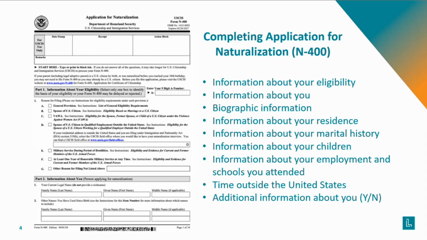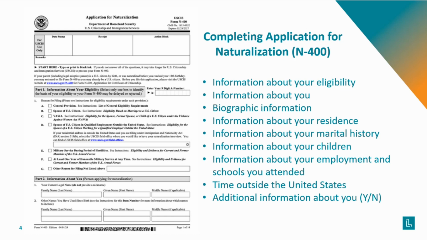Here we have a photo of the first page of the naturalization application itself. If you are completing your application on paper, it's important to get your application from the USCIS website because the applications are updated regularly and you want to ensure that you are filling out the newest edition of the application. If you do not, the government will send the application back and request that you complete the most up-to-date version.